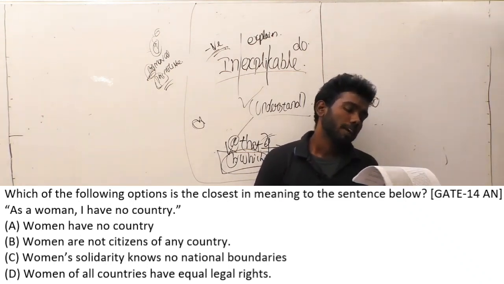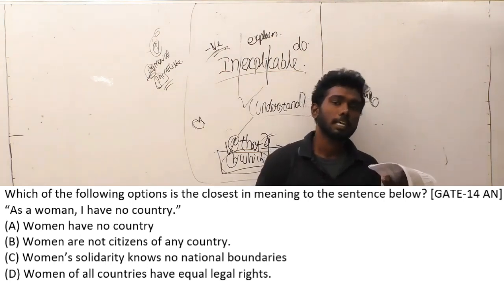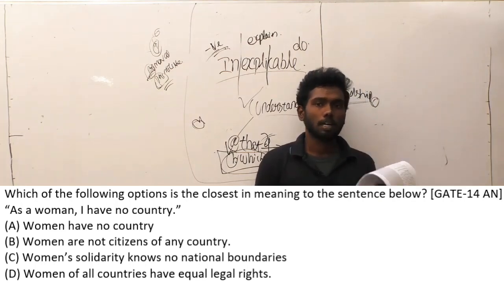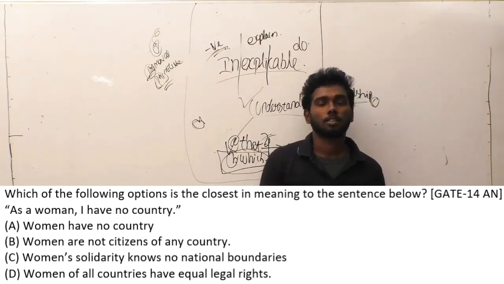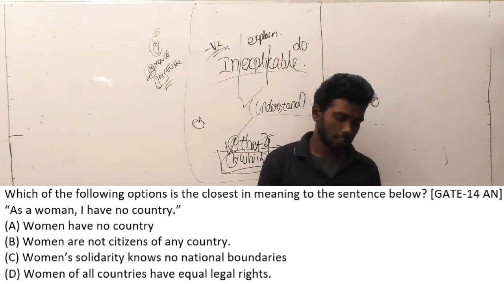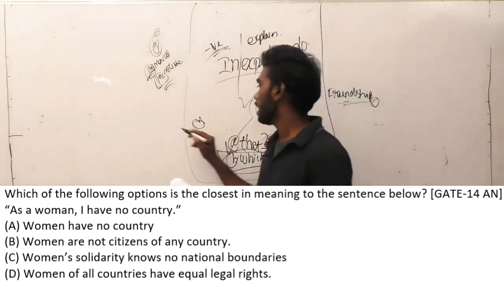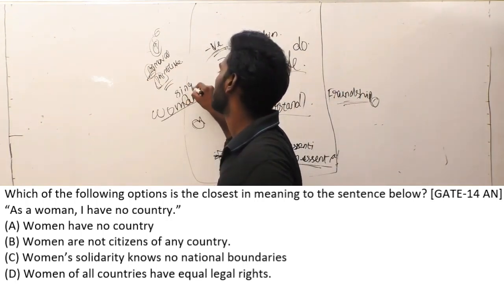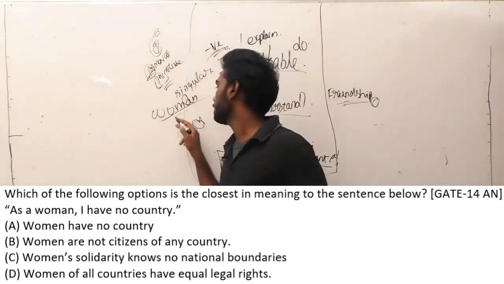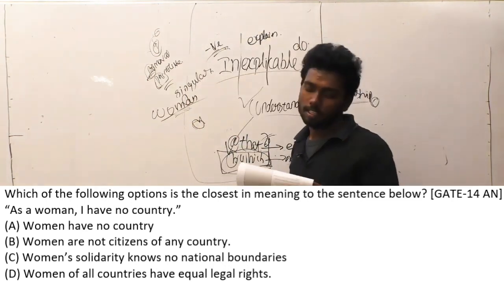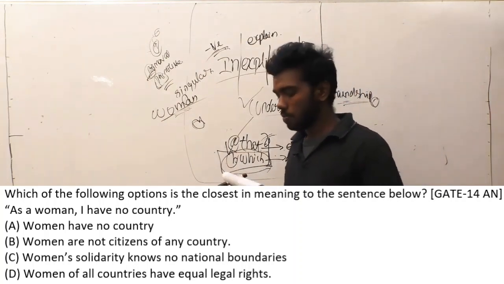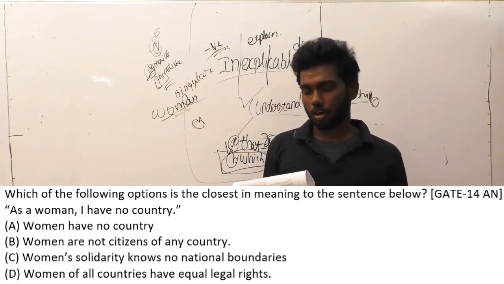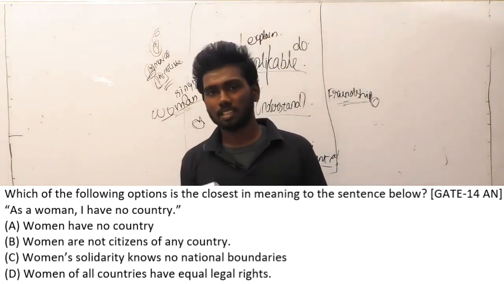So if you can't find the meaning of the sentence given above, just eliminate the options which are not the meaning of the sentence. So the main sentence is, as a woman I have no country. This is said by a single woman. Note this, in this sentence they have given as woman, so this is singular. This doesn't mean a plural form. So in the options everything is given in plural form. Women have no country. Is this correct? Is the first option correct, you think? No, it is wrong because it doesn't make any sense.